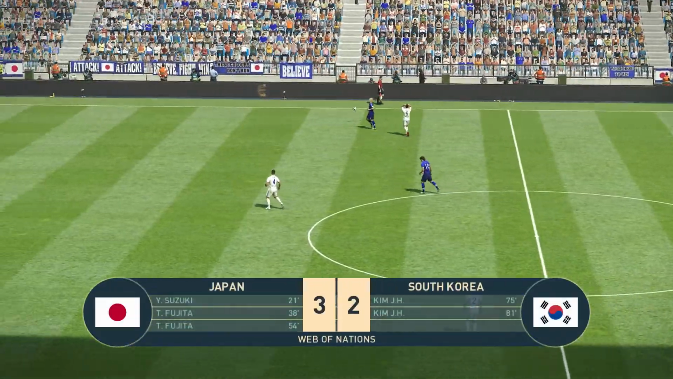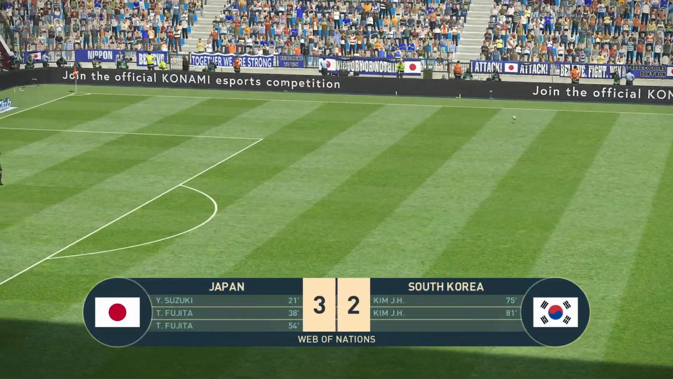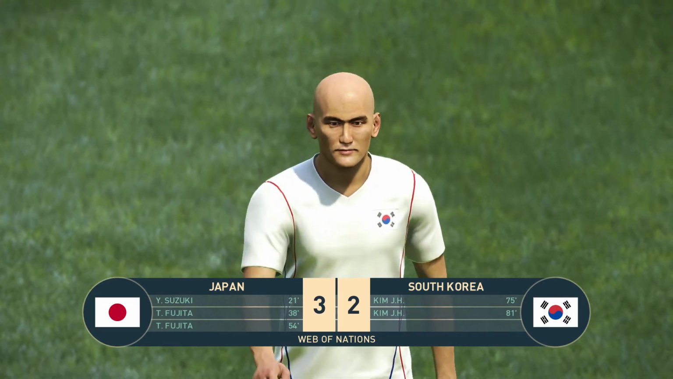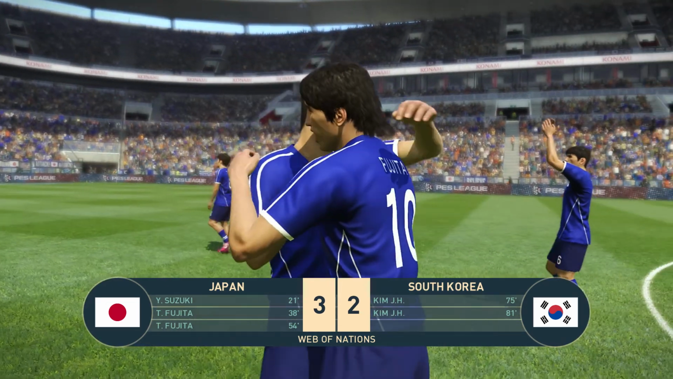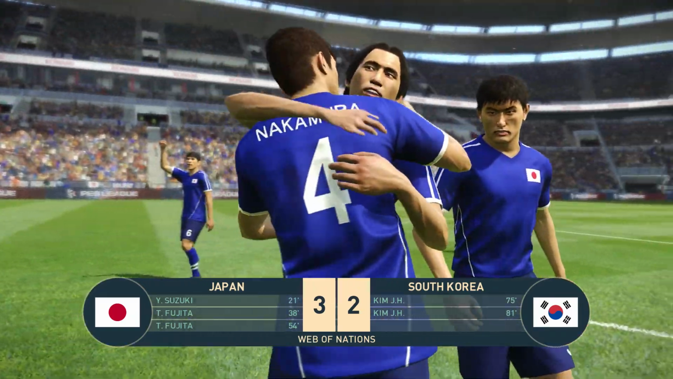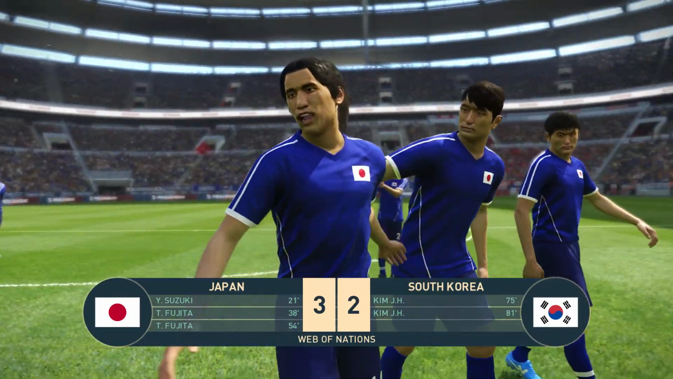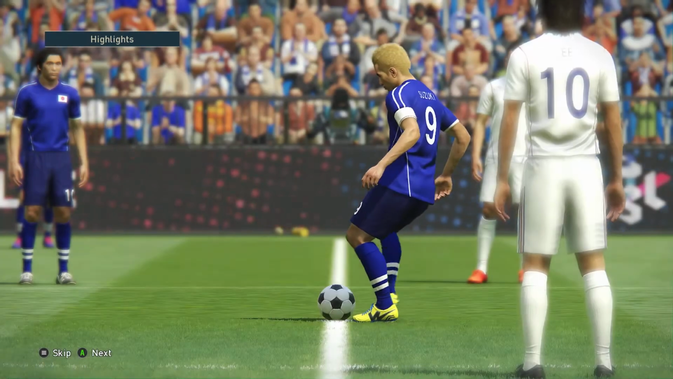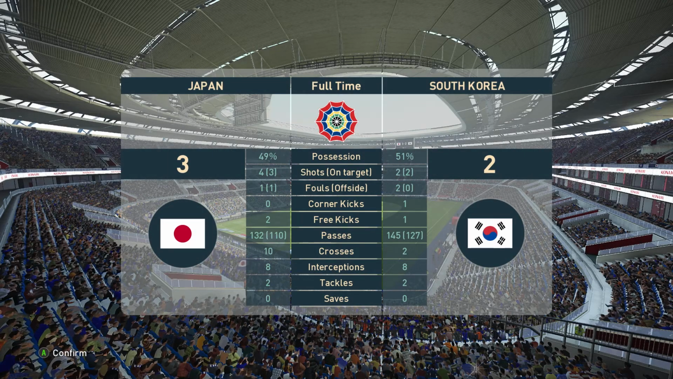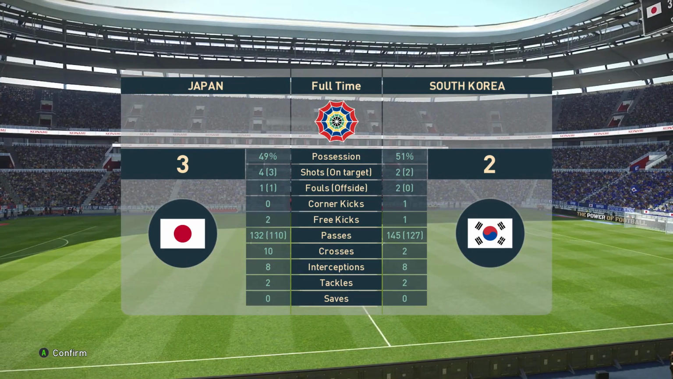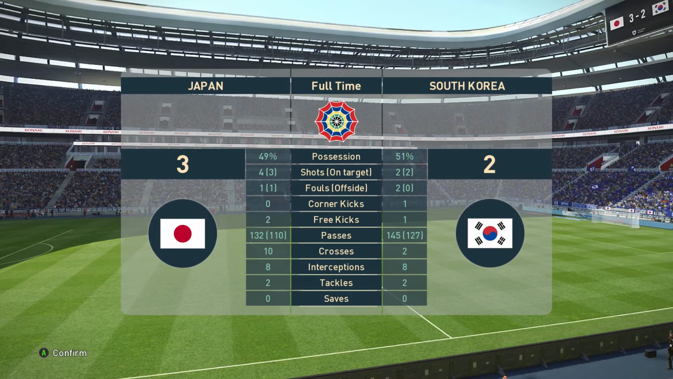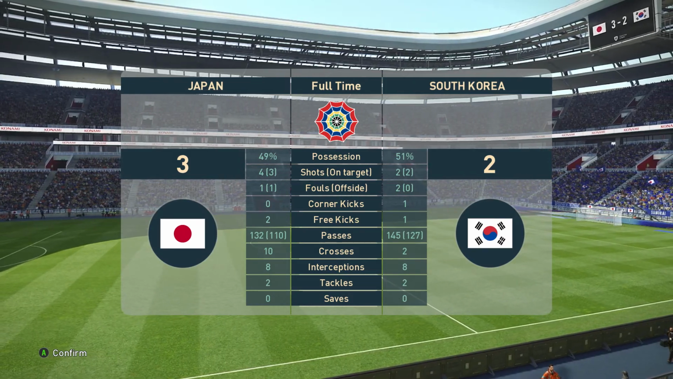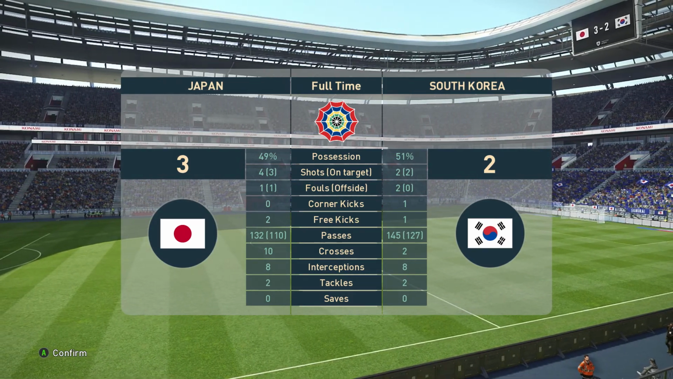And there is the full time whistle. It's ended. Japan 3, South Korea 2. Goals from Suzuki and 2 from Fujita were enough to give Japan the victory. Kim scored twice for South Korea, gave them a chance, but it wasn't to be. Japan get their first win of the season, and for South Korea, it's 4 defeats in a row for them at the start of the season. They remain bottom of the table on 0 points.